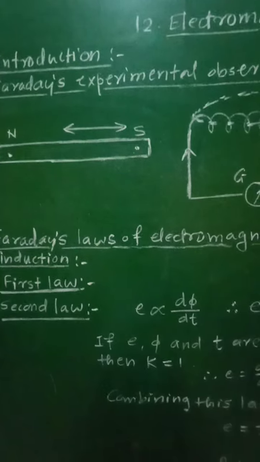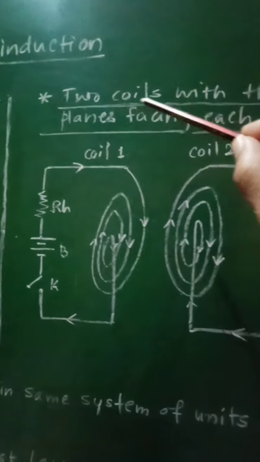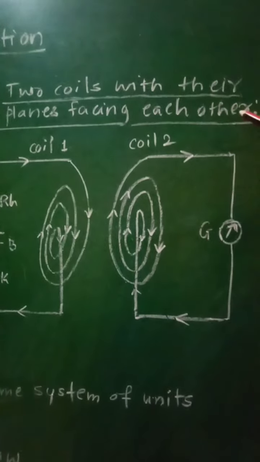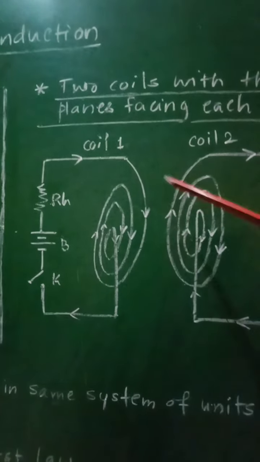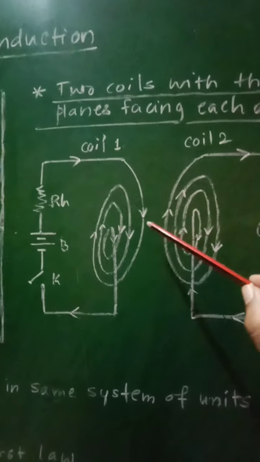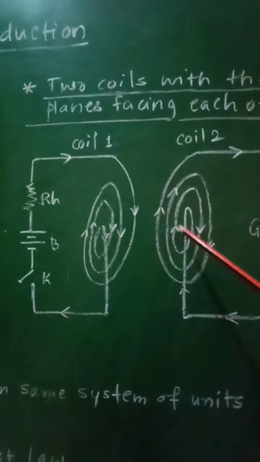Therefore, let us consider the next experiment in which two coils, coil 1 and coil 2, are placed in such a way that their planes are facing each other.